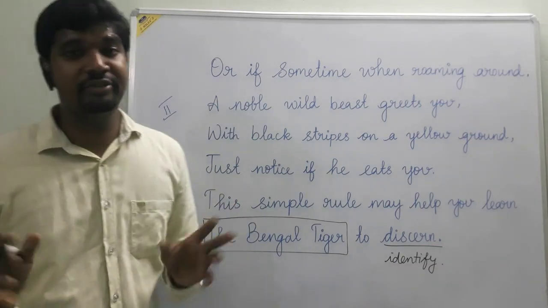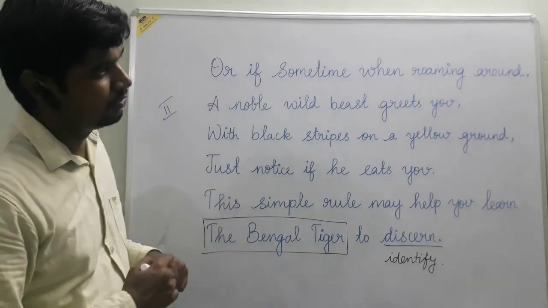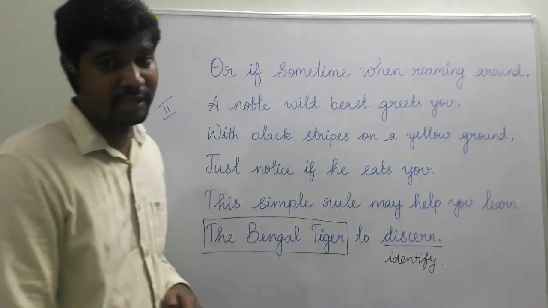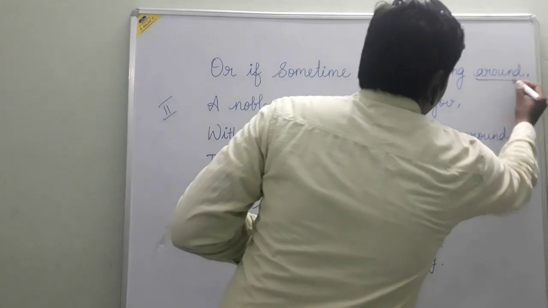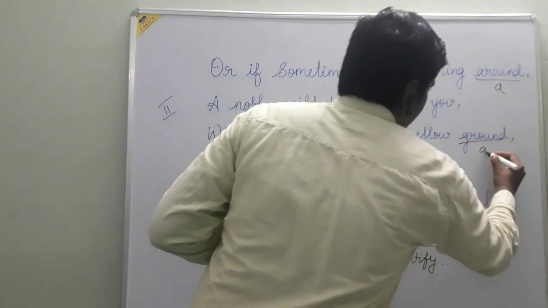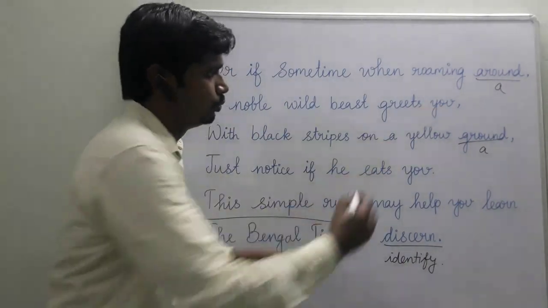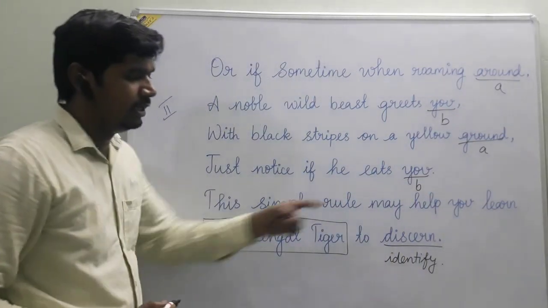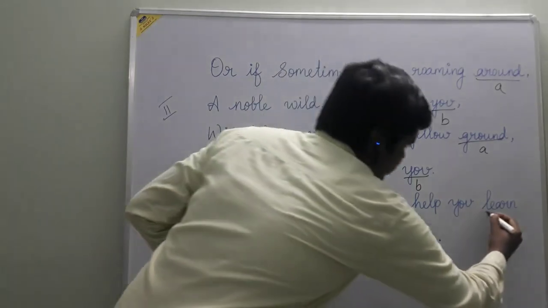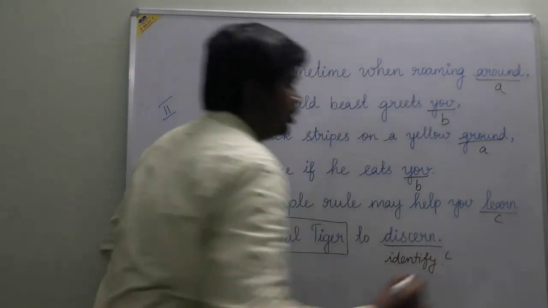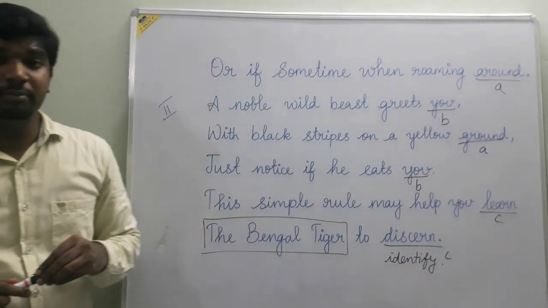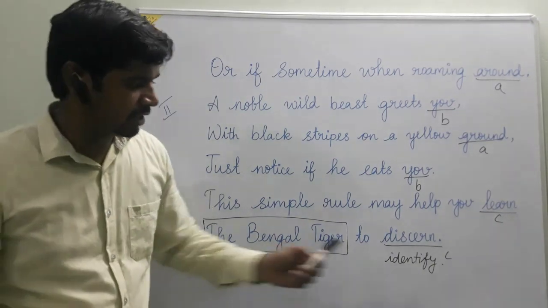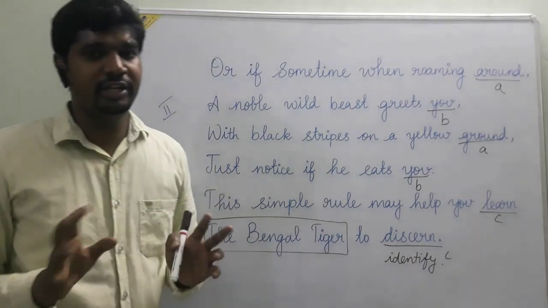So next, the literary devices for this stanza. Let's start with the rhyme scheme. Around, ground: the first sound is A. You: the second sound, that is B. Learn, discern: C. So here too, the rhyme scheme is AB, C. And vocabulary, discern, which means to identify.